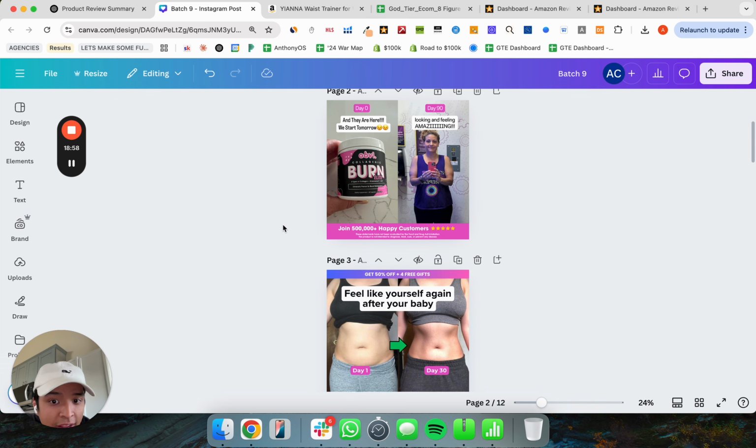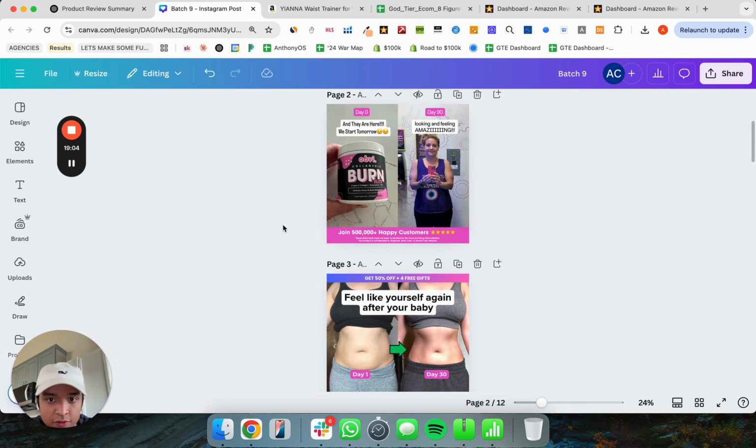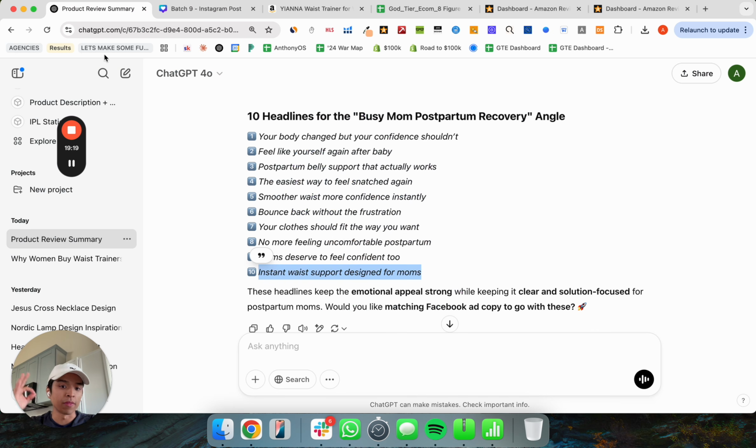And to be honest, quality-wise, I don't think it's that distinguishable from Obvi. In fact, it looks like it probably could have come from Obvi. And that's not a credit to me. I'm not saying I'm this crazy good designer. I'm telling you how simple what Obvi is doing actually is. The key thing here that you have to get right is this part. And this comes from the research.